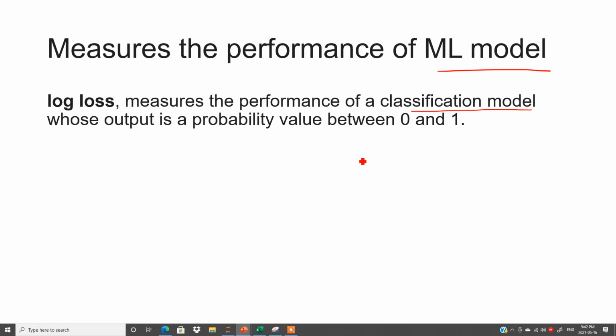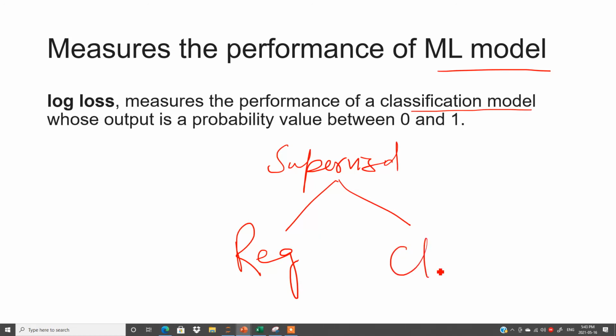So classification model comes under the category of supervised learning. As we had discussed, in supervised learning we have regression models as well as classification models. And we have two different kinds of classification models as well, multi-class classification and binary classification. Binary means two. So this log loss measures the performance of a classification model which belongs to binary classification.